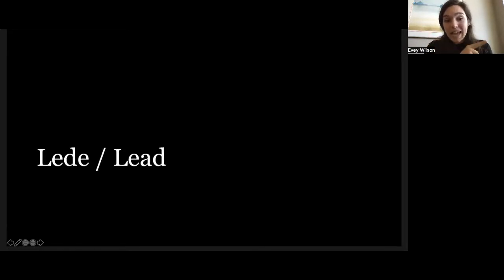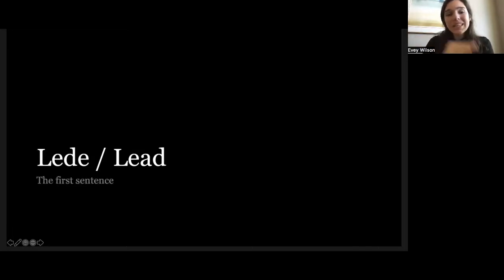It used to be spelled LEDE because we wanted to differentiate between lead used in the printing presses, but now we call it a lead. I mean, it's always been called a lead, but you might see two different spellings. Literally, this is the first sentence. And this sentence distinguishes between an inverted pyramid style article, which we're going to call print style 1, and a feature style article, which will be print style 2.